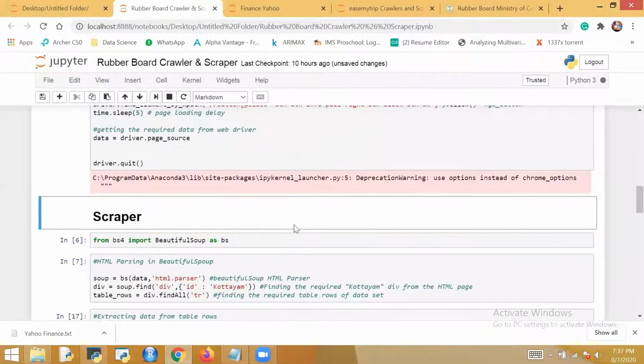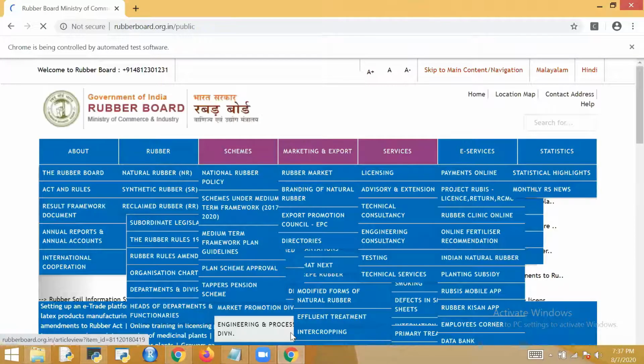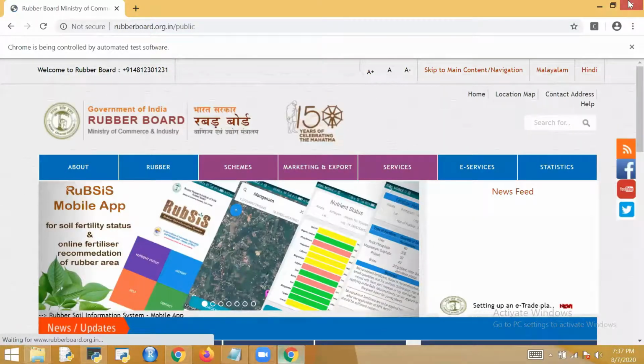See, if I'm executing this code, one tab will open here, one new Google Chrome will open. If this is opening, it means your path and everything is set. If this is not opening, it means something is missing.